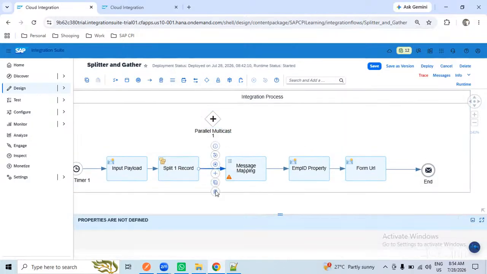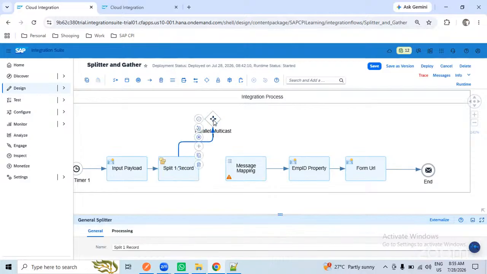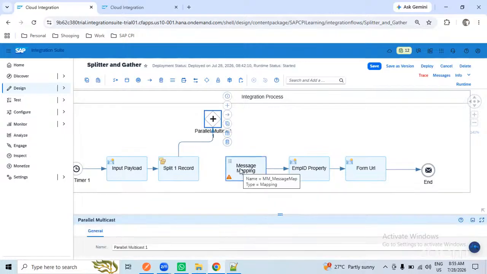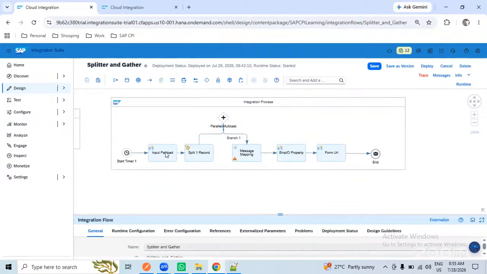Okay. So what you will do, you will connect this one to here, and directly, what is the next step? From here message mapping, and this flow will get duplicated. Message mapping and employee ID property and URL. So, okay.